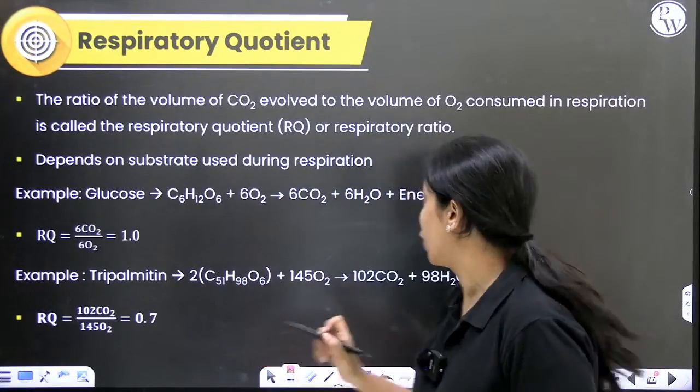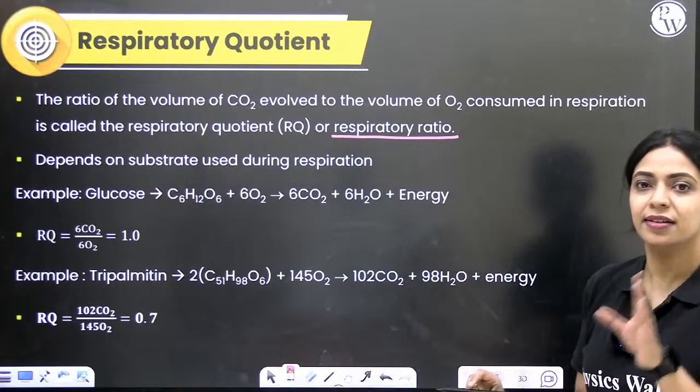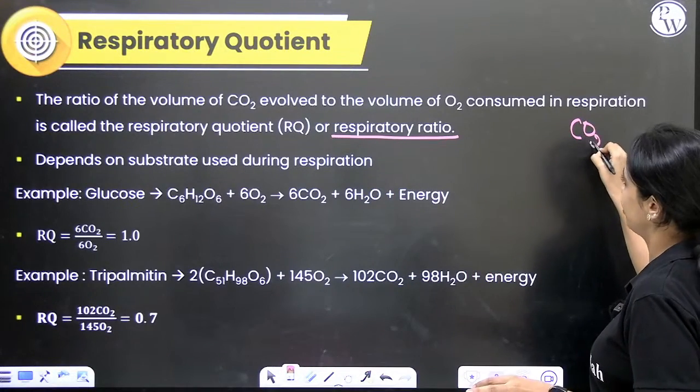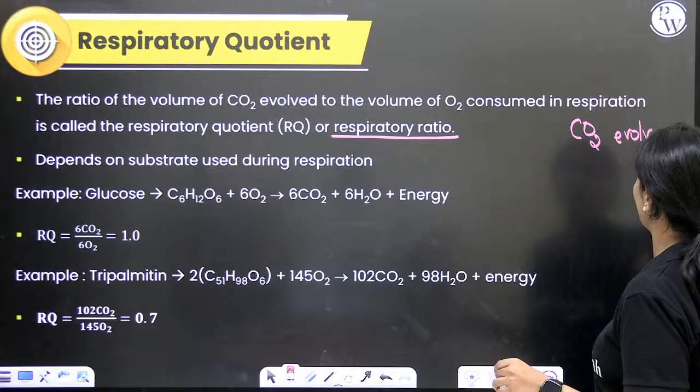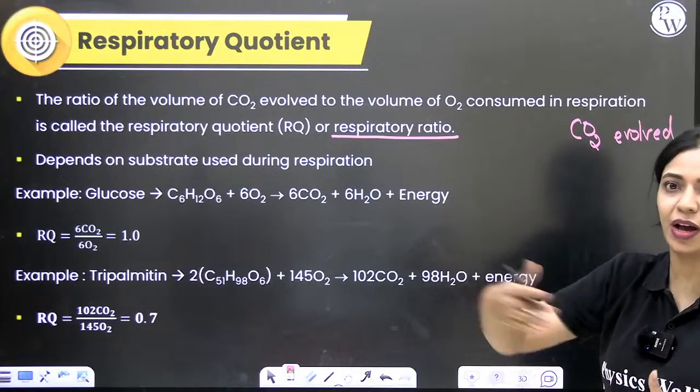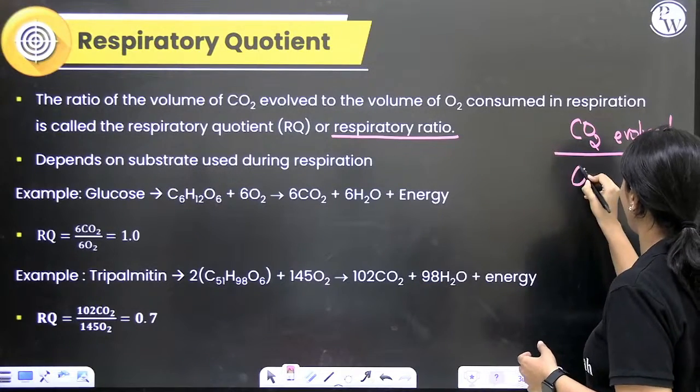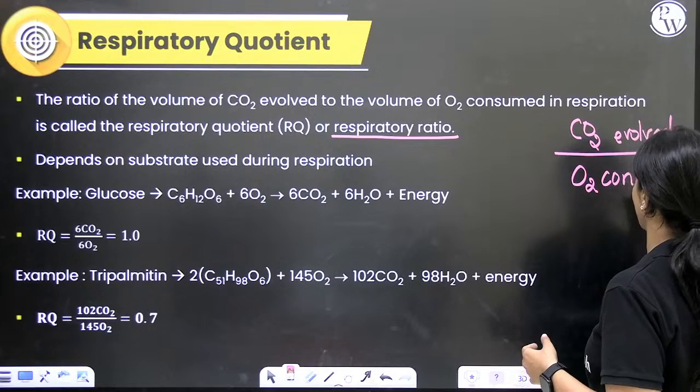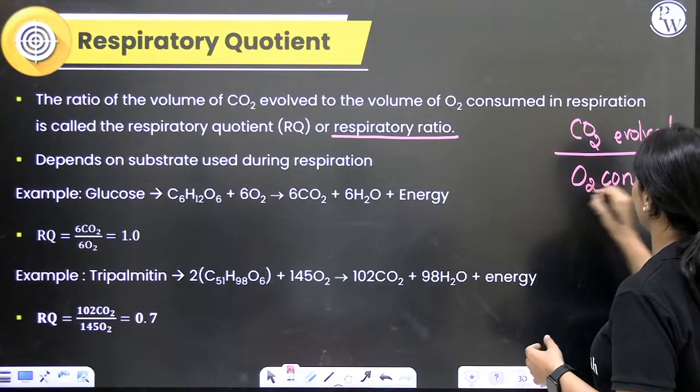Respiratory quotient is also called your respiratory ratio. It is the ratio of how many molecules of carbon dioxide are released, and how many oxygen molecules are consumed. This ratio will give you your RQ.